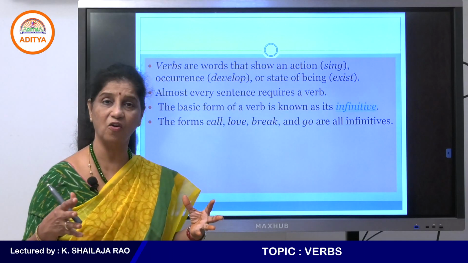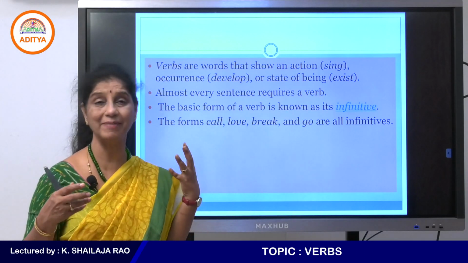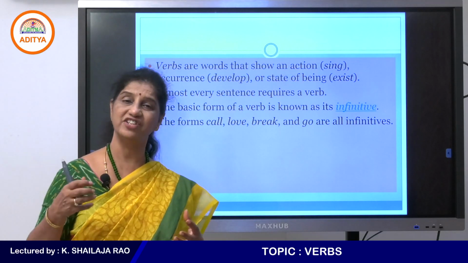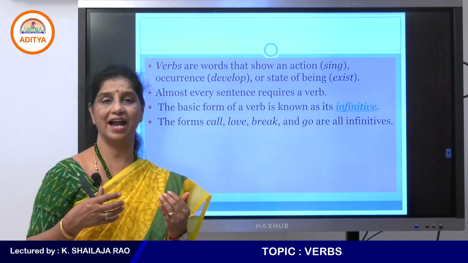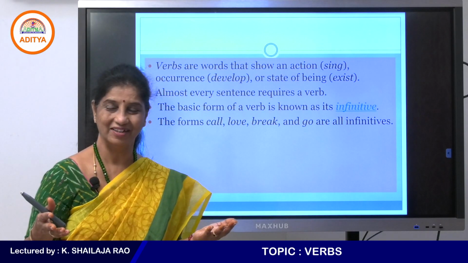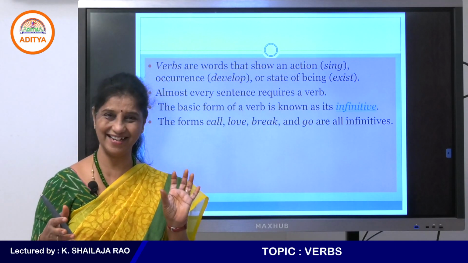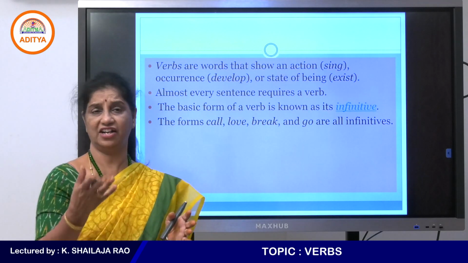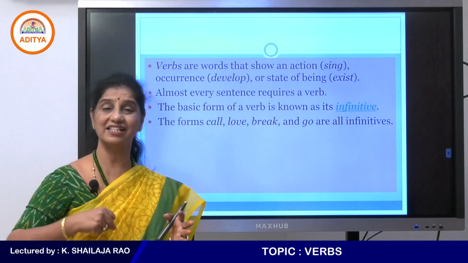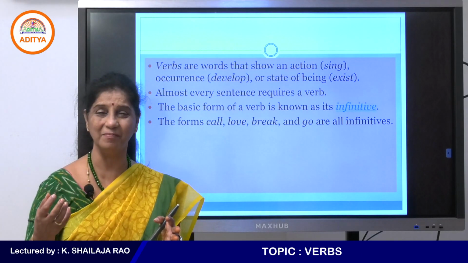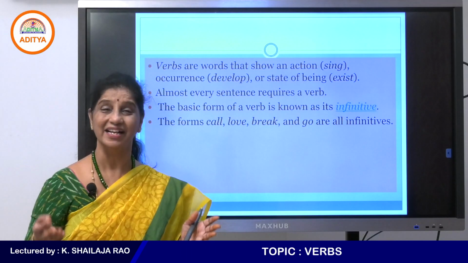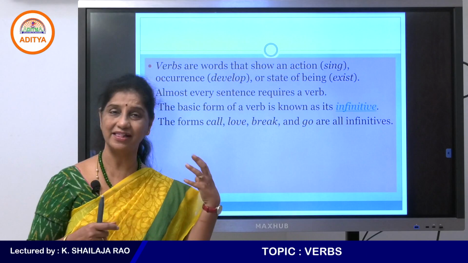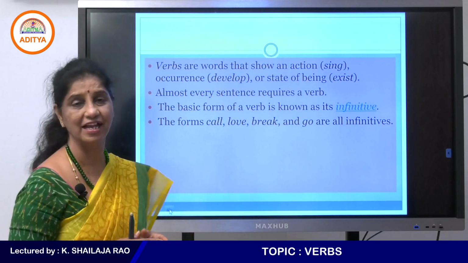Okay, so these are all action words, and there are some non-action words also, which are verbs. Like I love you. Okay, there is something happening, right? Love is there, but can you see it? No, it's not an action that is happening. So that is called a non-action verb. Or I hate you. Hate is also a non-action verb. So let's look at the difference in the following slides.